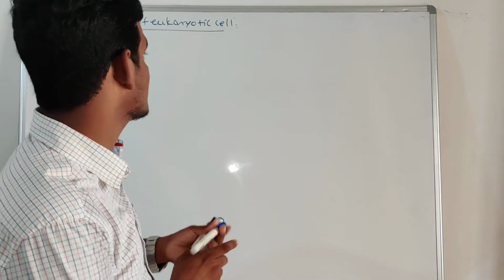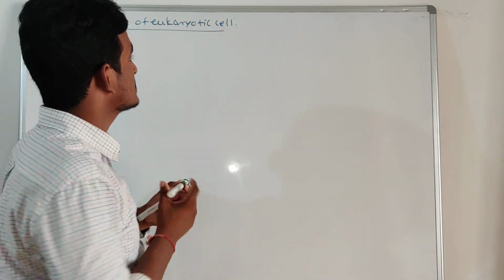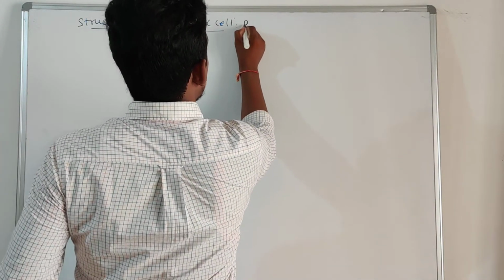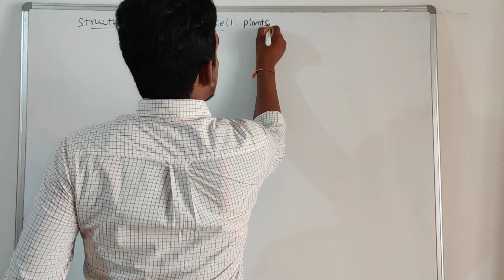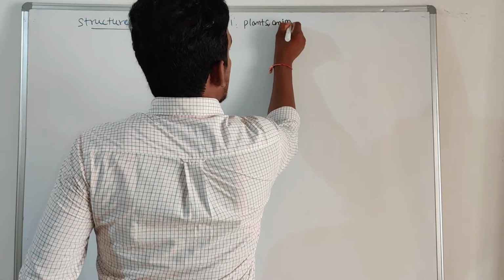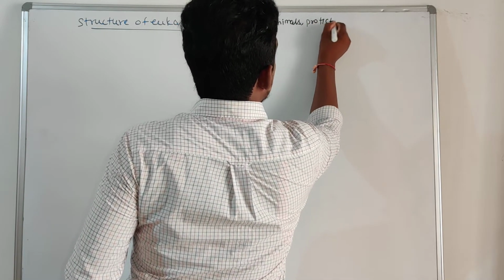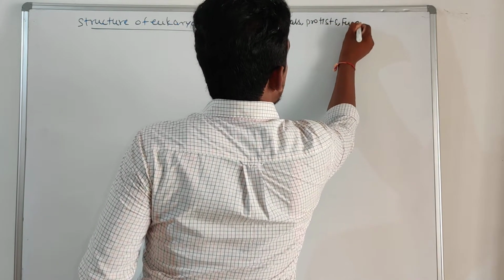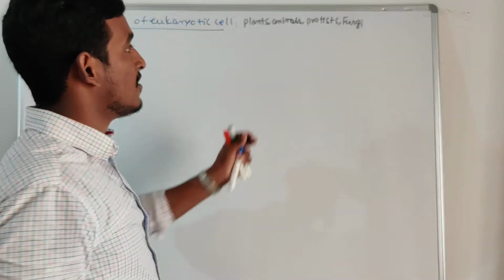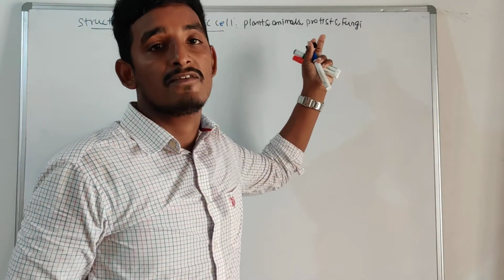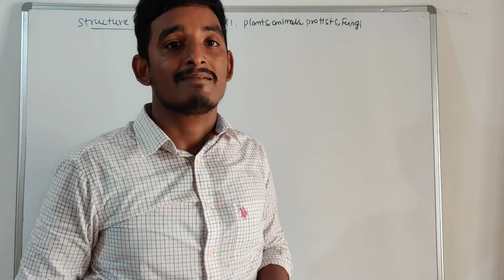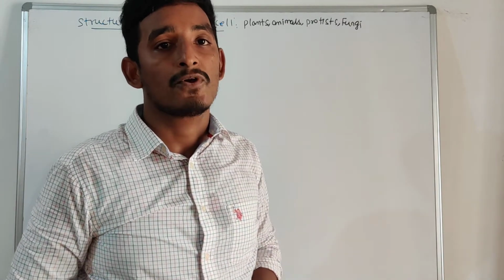So what are the examples that come under eukaryotic cells? If you take plants, animals, protists, fungi, these are all eukaryotic cells. If you take monerans like bacteria, they come under prokaryotic cells.